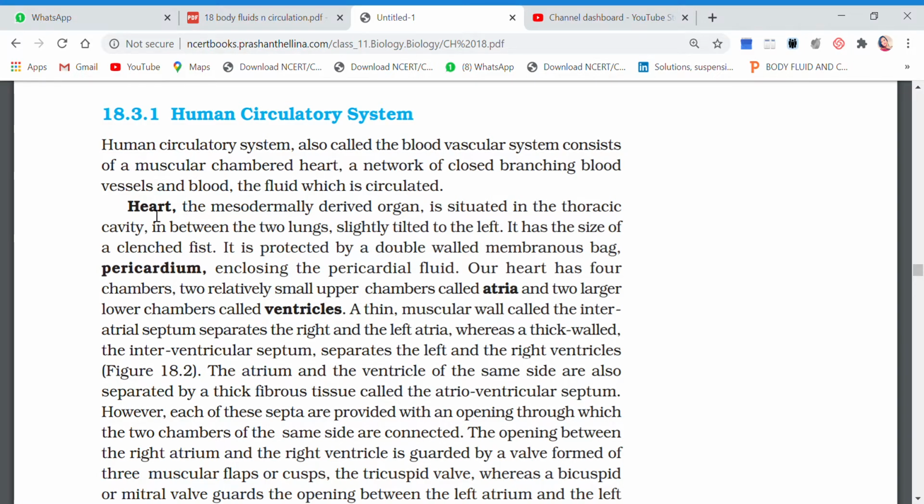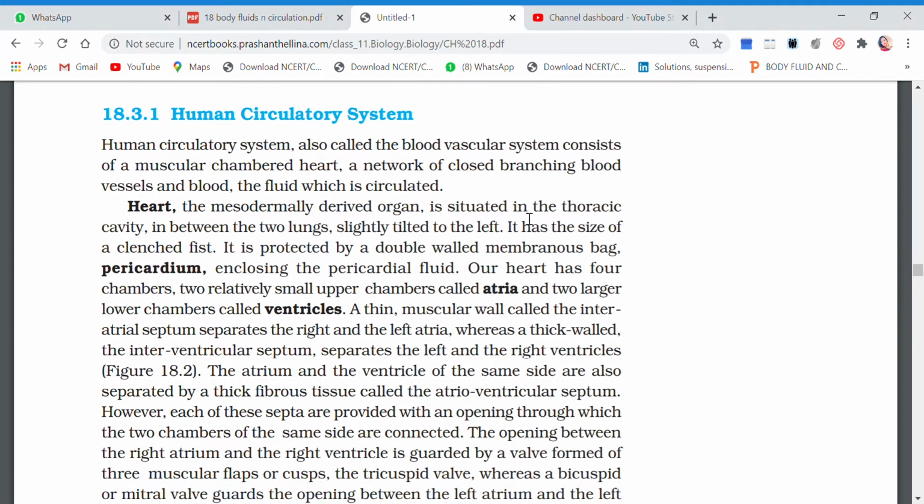So the heart is formed from mesodermal cells. That means the middle layer which has few cells, and the heart is formed from those cells. That is why we say that heart is mesodermally derived organ. I hope I have made myself very clear about this line.